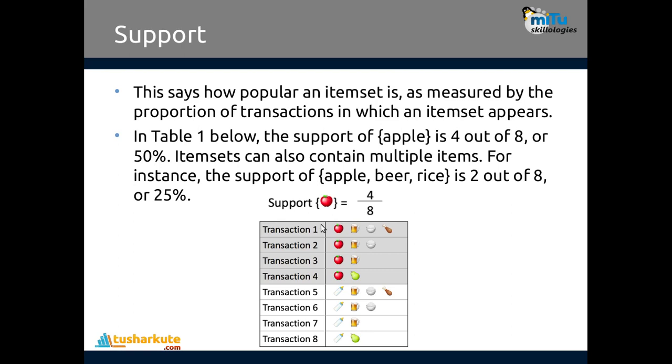Now support of multiple items is also possible. Now the support of apple, beer and rice. Apple, beer and rice come together. How many times out of 8? 2 times out of 8, apple, beer and rice are present. So 2 divided by 8, that is 25%, is the support of apple, beer and rice. So the popularity of an item is identified by the support. Support can be calculated for a single item or for a combination of items also.